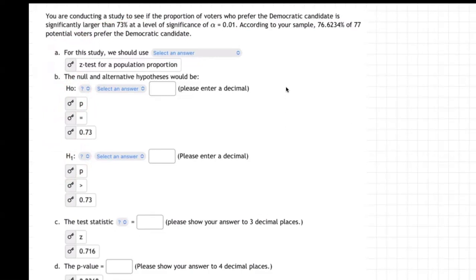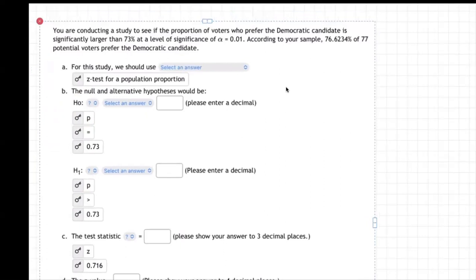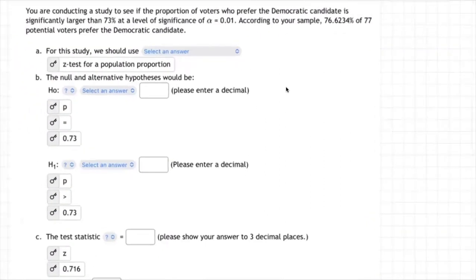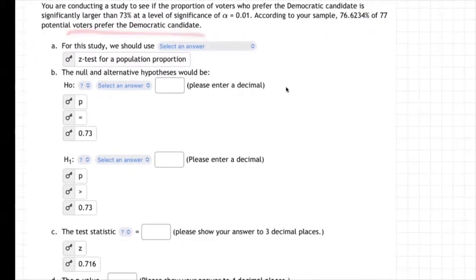Right off the bat, we're trying to figure out if the proportion of voters who prefer the Democratic candidate is larger than 73. It says we did a sample, and 76%, that's larger than 73, of the 77 people we studied, preferred the Democratic candidate. So that seems like more than 73. So what's the deal? There's the answer. Well, why are we going to do all this stuff?